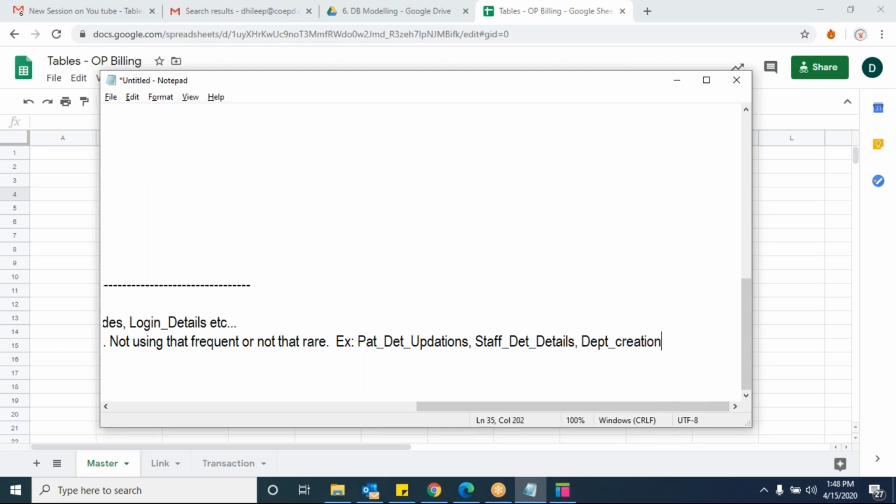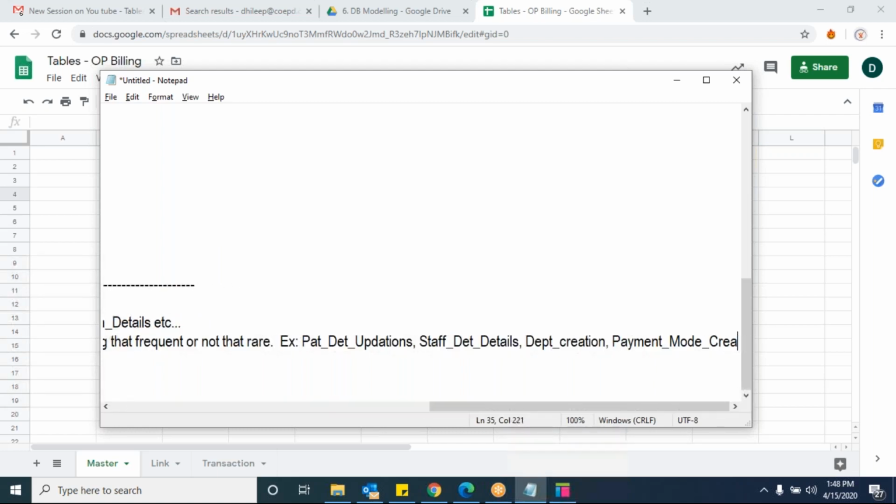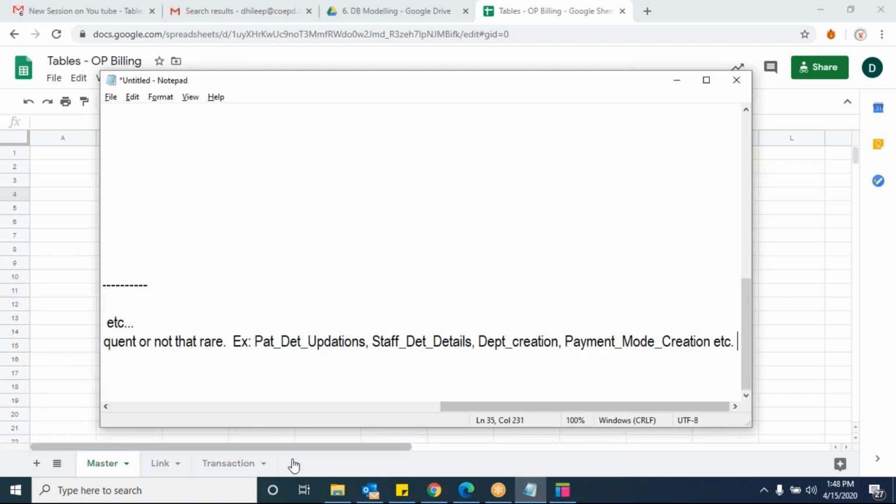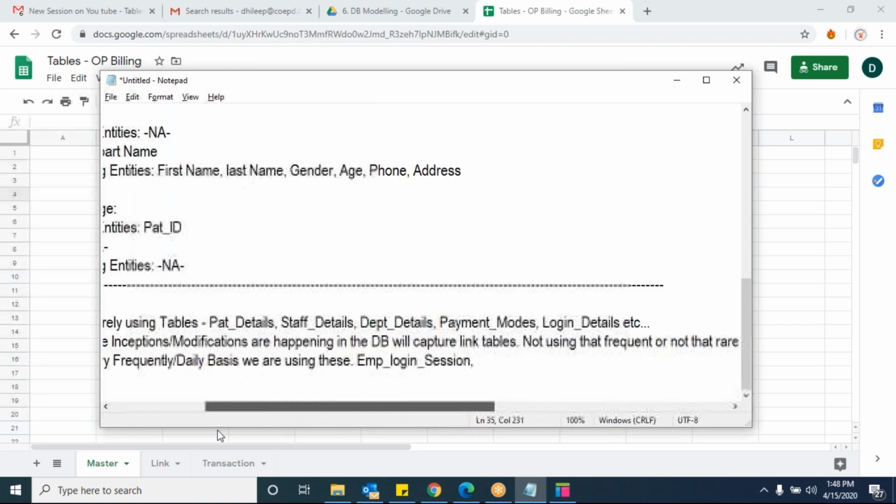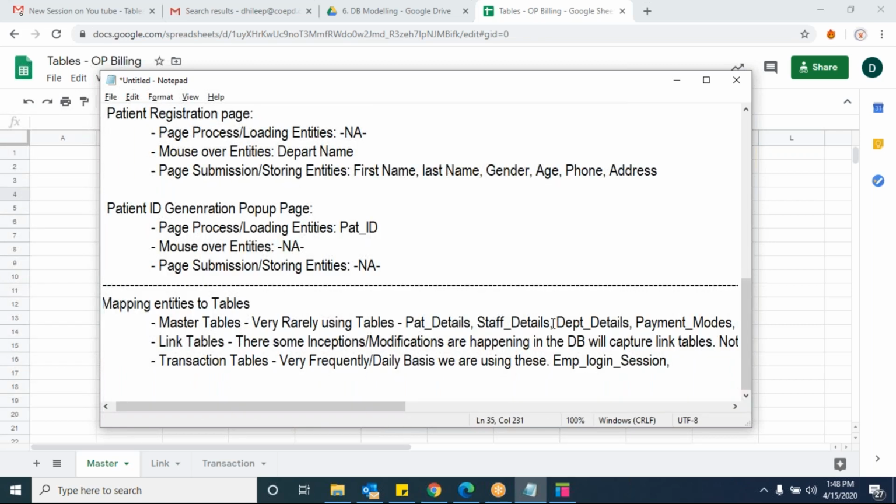And in the similar way, department creation, right? Payment mode creation. These are all three again different tables altogether, because when we are going to introduce a new payment mode, under link tables, once you created it, that will be stored in the payment modes.